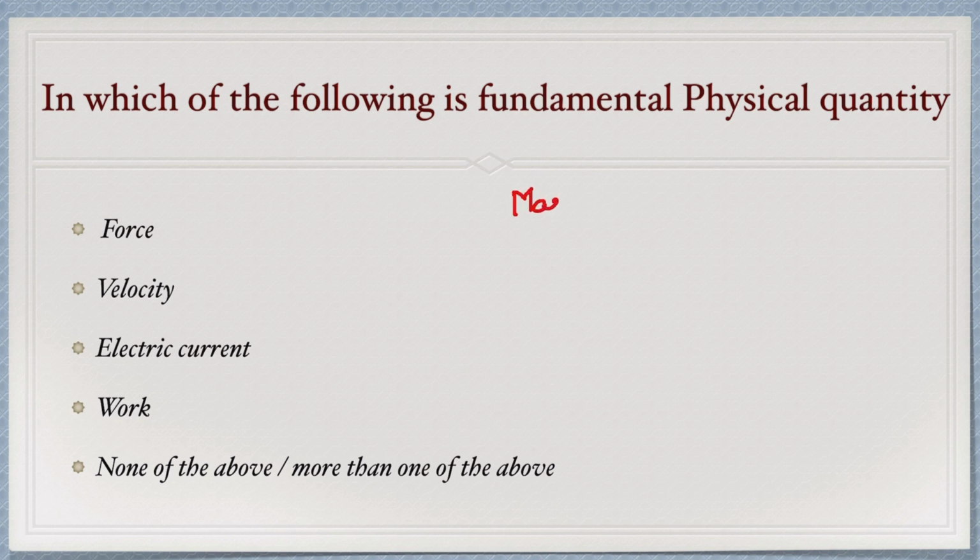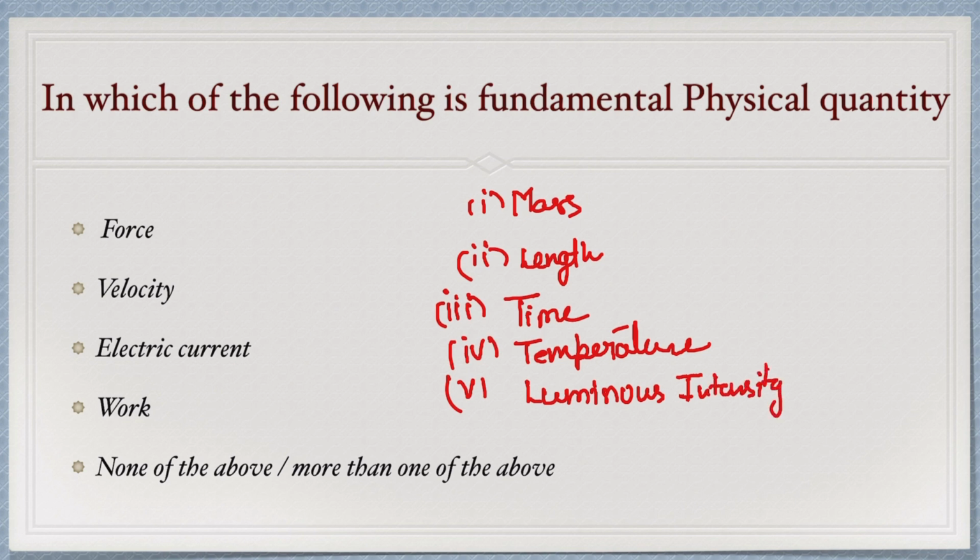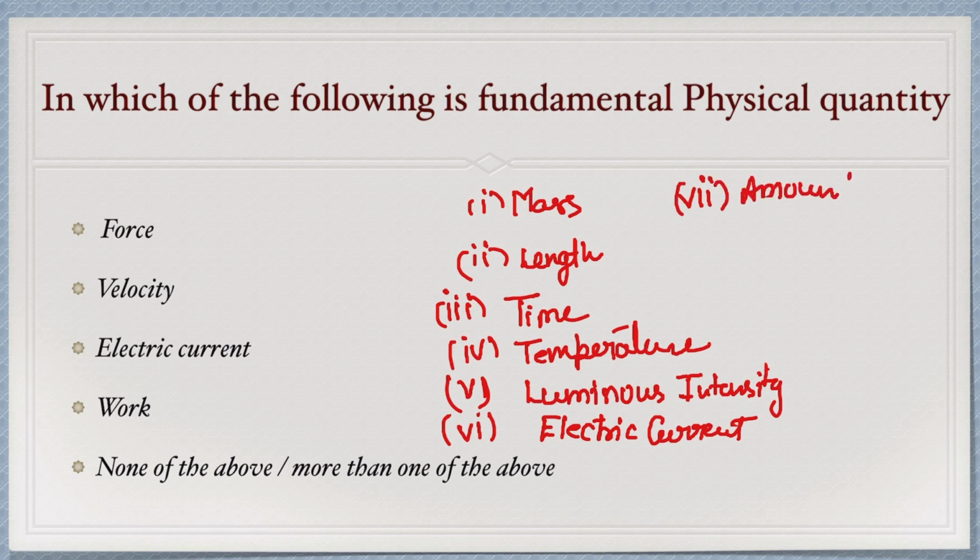First one is mass, second one is length, third one is time, fourth is temperature, fifth one is luminous intensity, sixth one is electric current, and seventh is amount of substance.